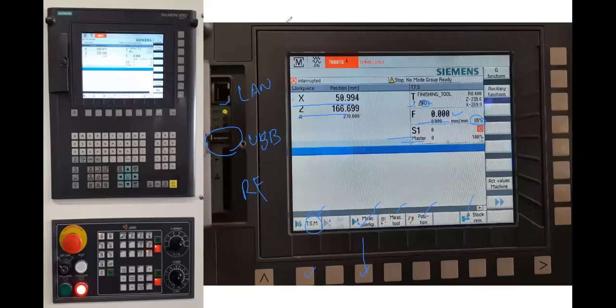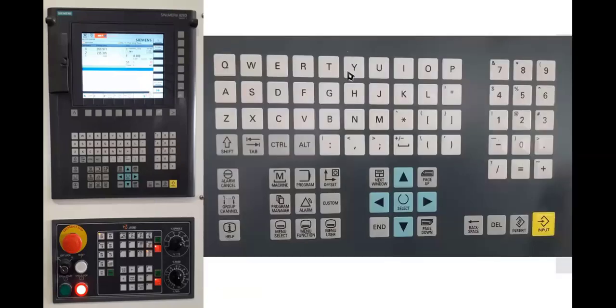Let us see the further other parts of the controller. Okay, here you can see the options. This is QWERTY pad. This is number pad. Suppose that we wanted to write G01, then we have to press G01.